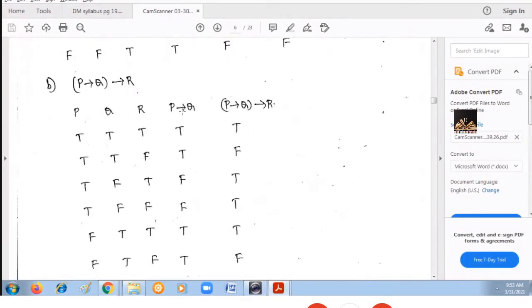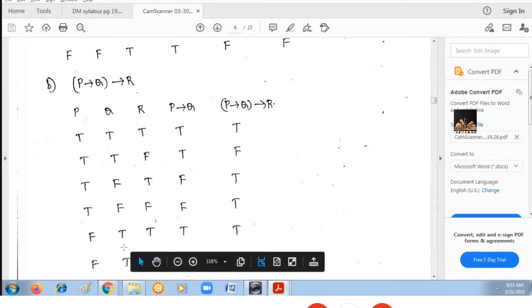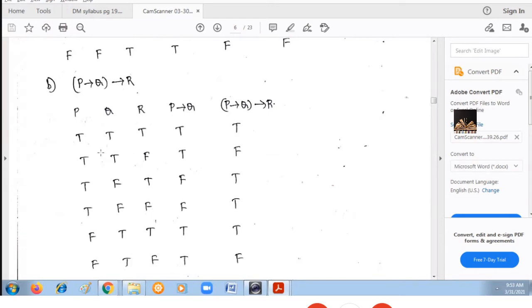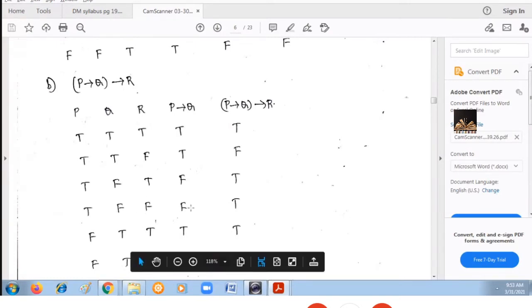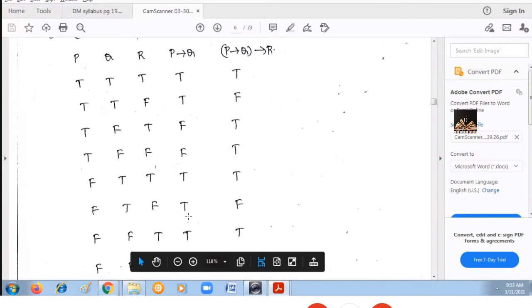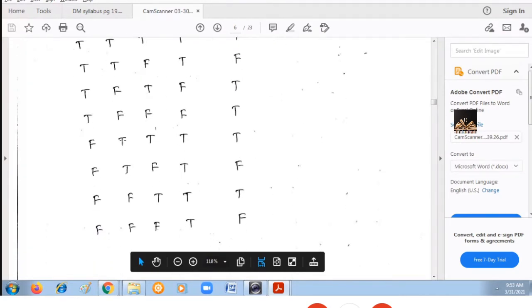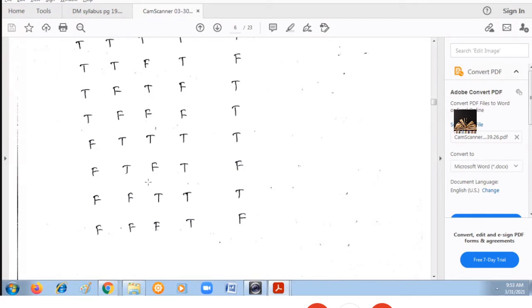So first, P → Q. You know what P → Q is: only if the conclusion is false, the result is false. Consider the first column and the second column. In the first row, the hypothesis and conclusion are both true, so the result is true. T, T gives T. T, F: only the conclusion is false, so the result is F. F, T: the conclusion is true, so the result is T. F, F: both are false, so the result is true.